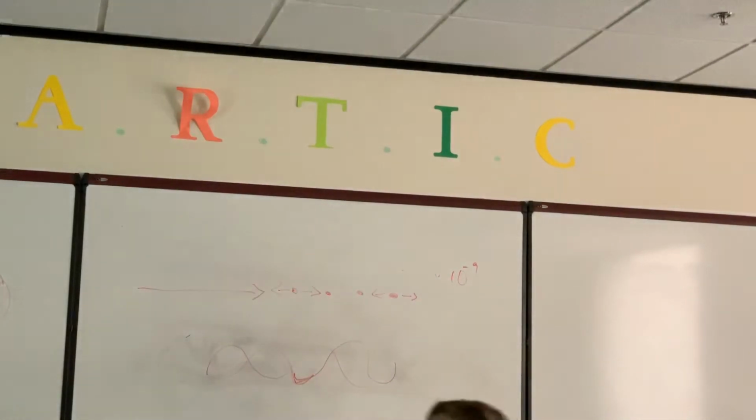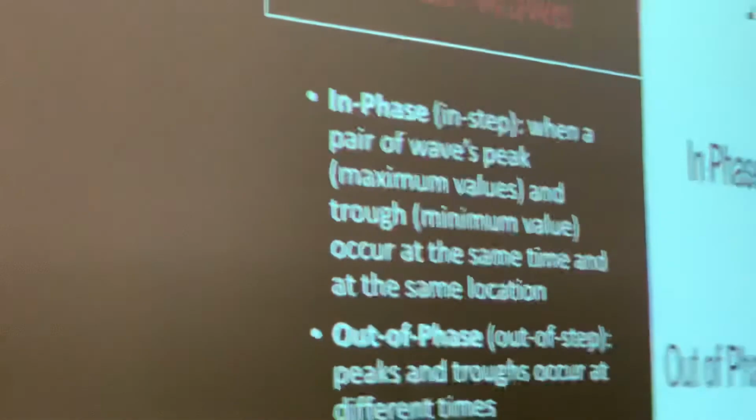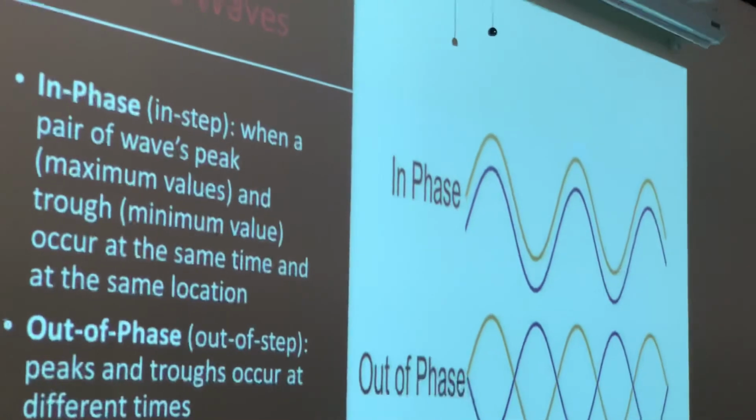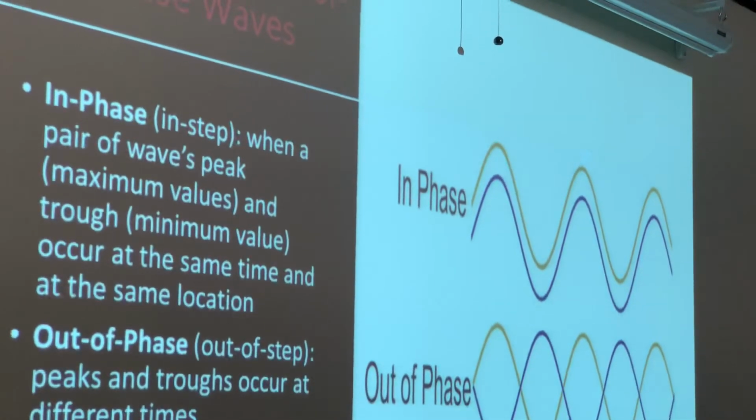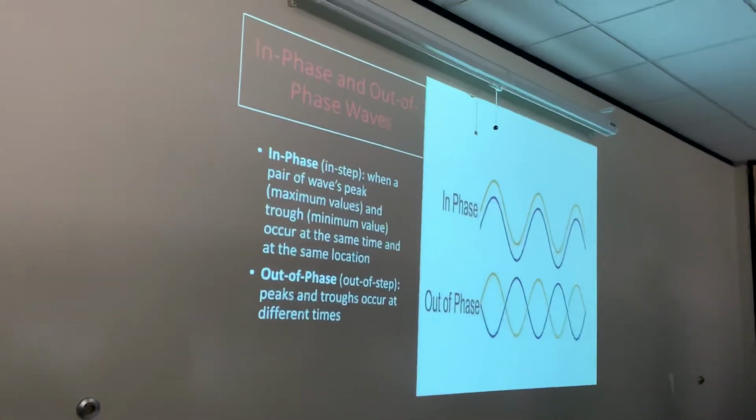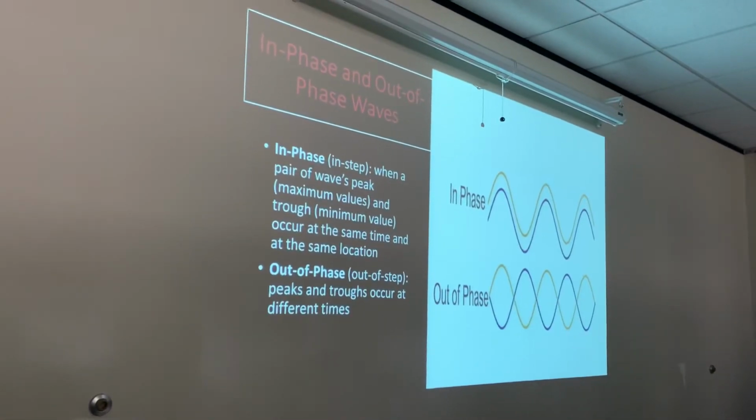So remember, guys, in phase waves are when two or more waves, their peaks and troughs occur at the exact same time. Okay, out of phase or out of step when they occur at different times. So the in phase, let's say the top line is shifted away to the left. Then that's out of phase. So the peaks and valleys, also meaning troughs, don't occur at the same time.